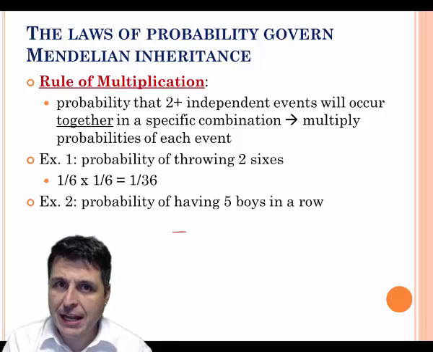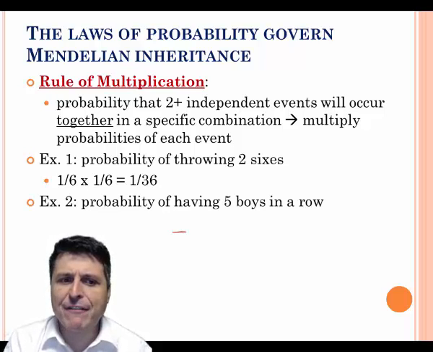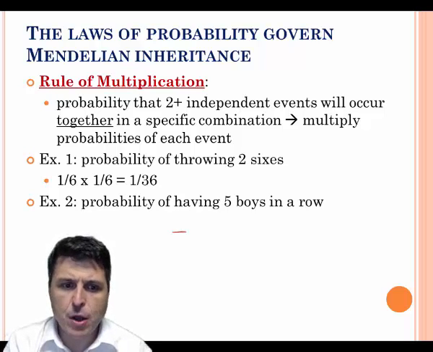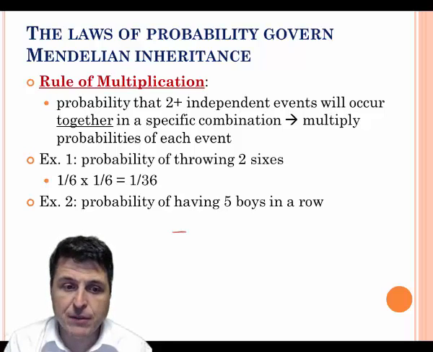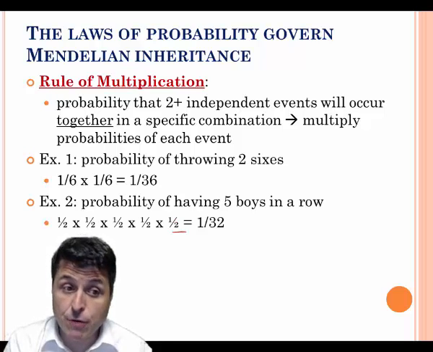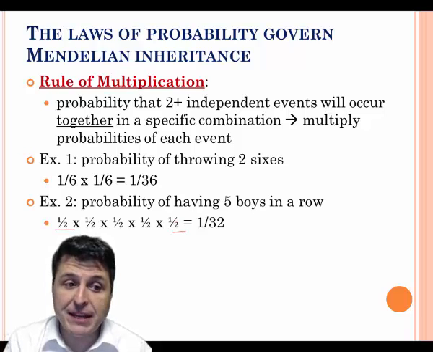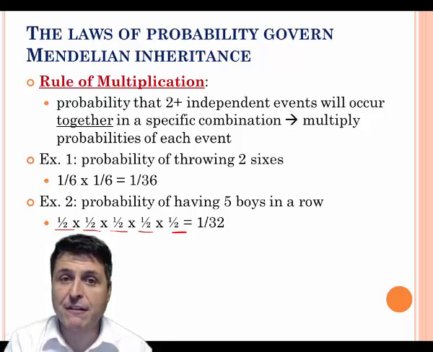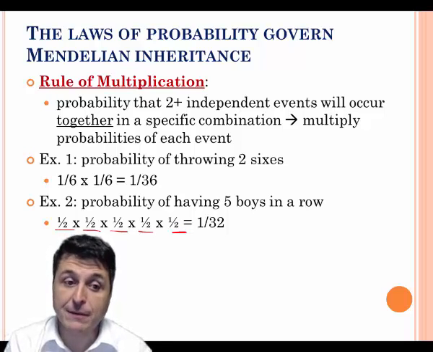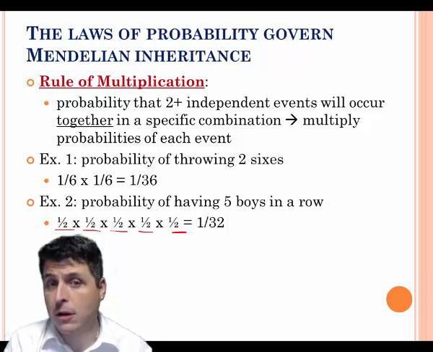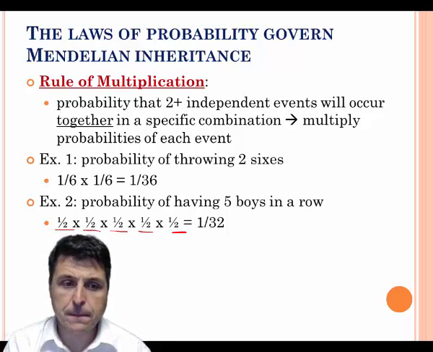In terms of genetics, what is the chance of having 5 boys in a row? Well, the chance of having a boy is about 50%. The chance of having 5 boys in a row is that independent chance multiplied by the other independent chances of that event happening again. So it's 1/2 times 1/2 times 1/2 times 1/2 times 1/2, or 1/32.